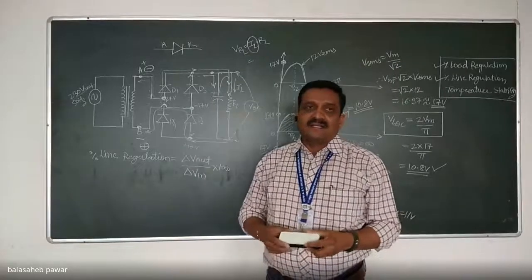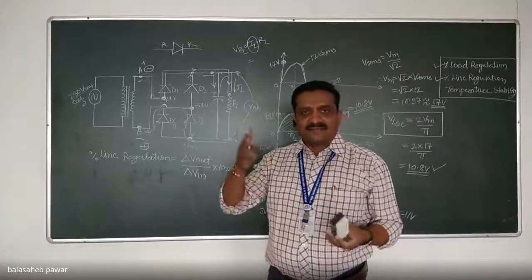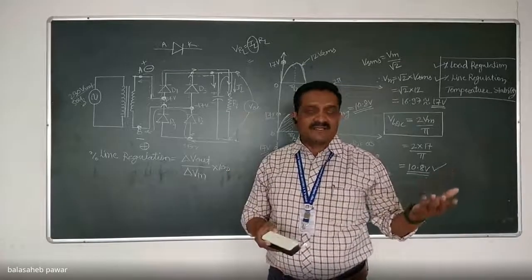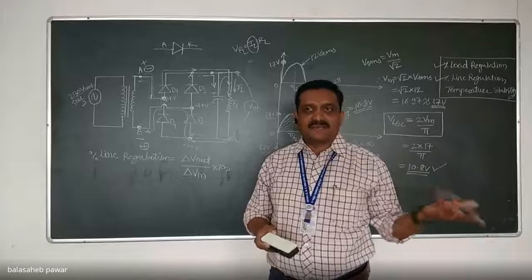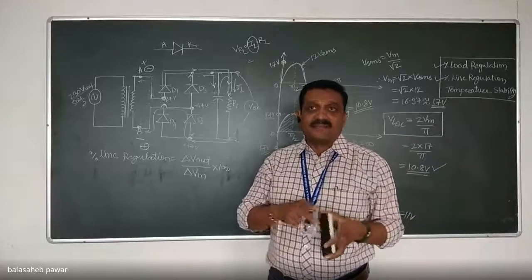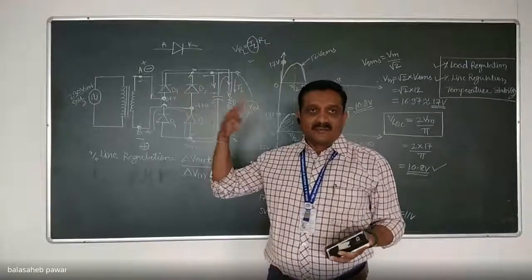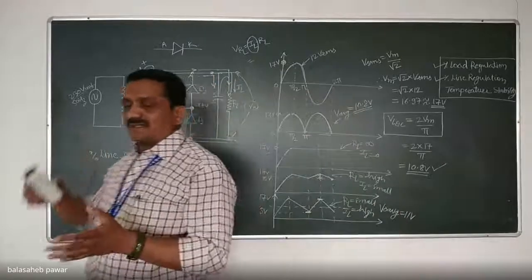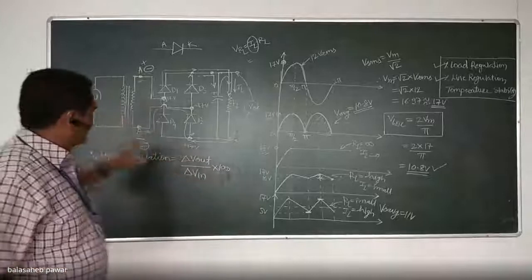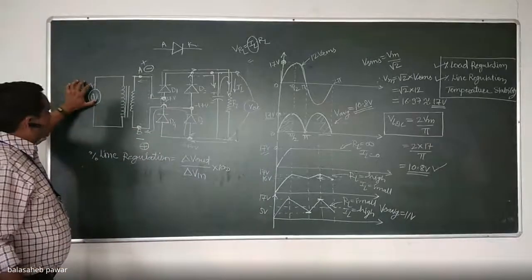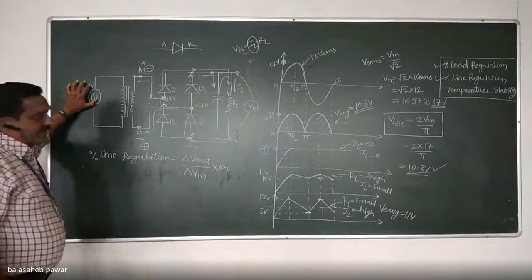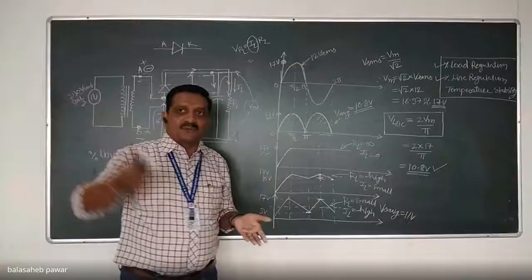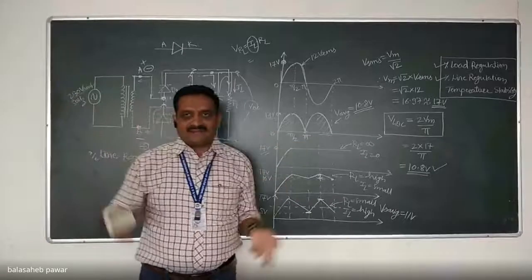And many times there is fluctuation in that supply line. Sometimes it becomes 210 volts or 200 volt RMS. Sometimes it increases above 230, like 240, 250, etc. So that 230 volts may or may not remain constant. It may vary from 200 to 250 or beyond that also.